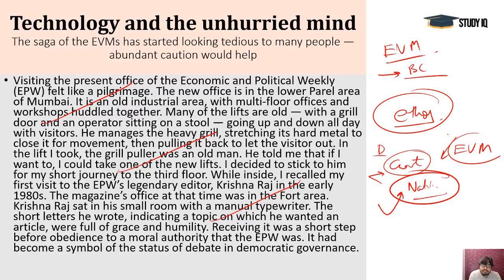And the writer says that although EVM has become a great solution for many problems, it is not a perfect one, and these things should be understood by the normal public of India, because the election process is the most important thing in our democratic system. Our future is dependent on that. What kind of economic policies there would be, what kind of employment scenario there would be.